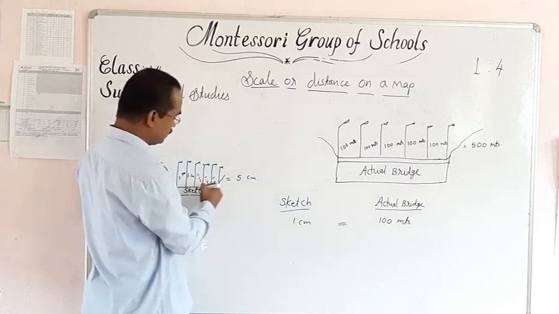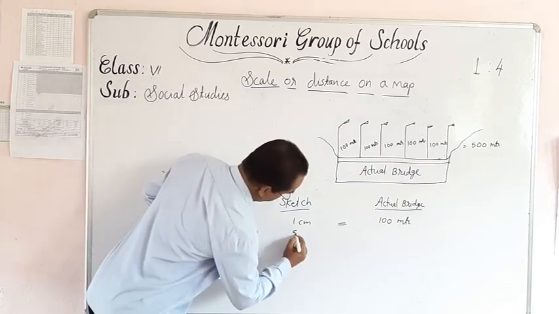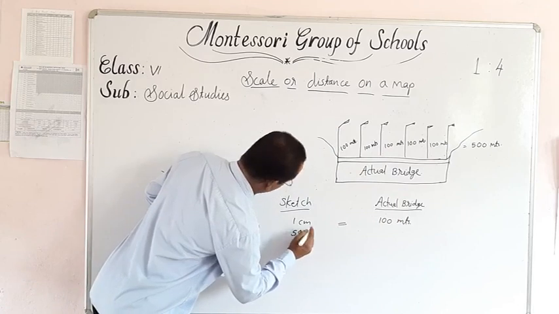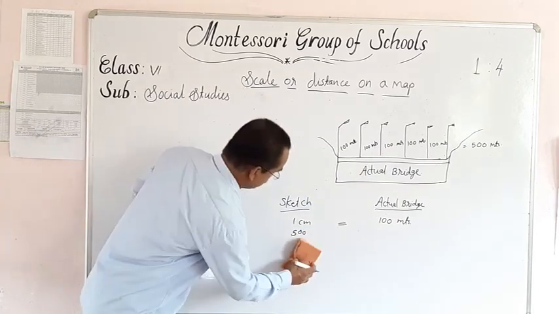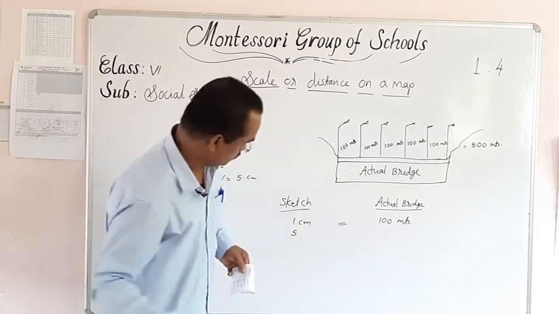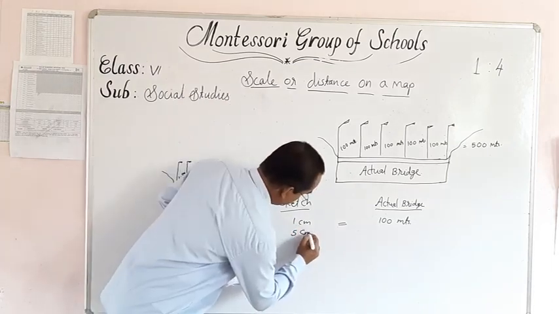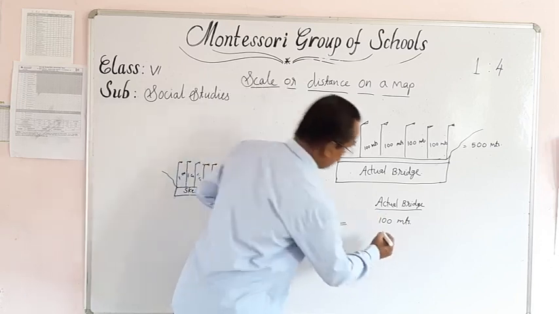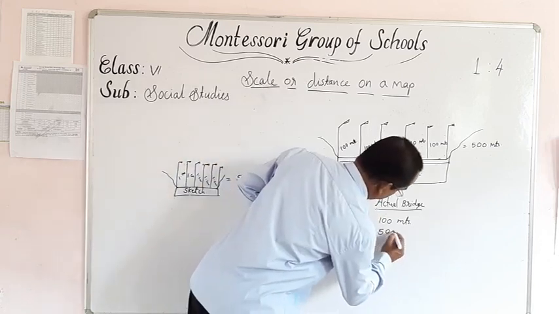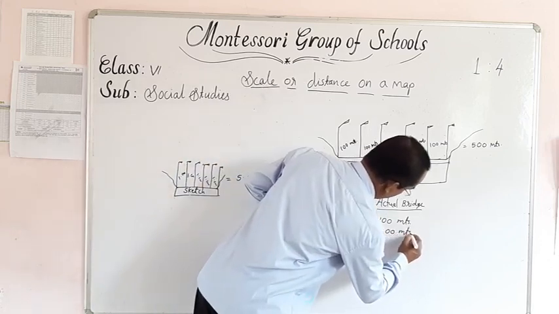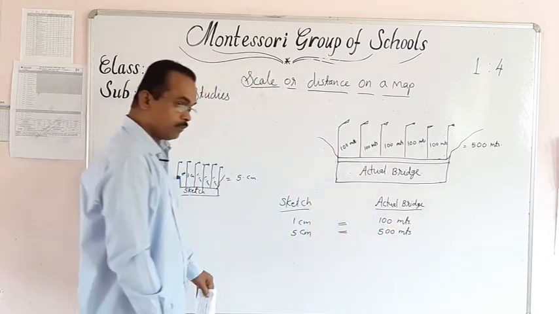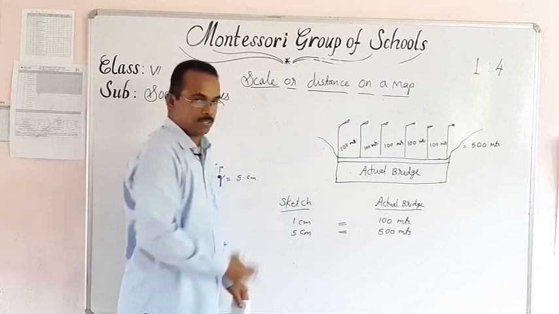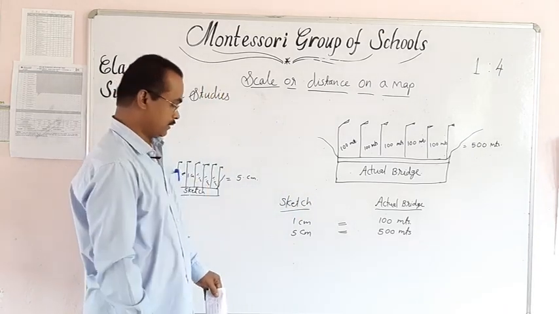Here the total length is 5 centimeter. At the same time here it is 500 meters. So listen here now. In the sketch and the actual bridge we can see the difference.